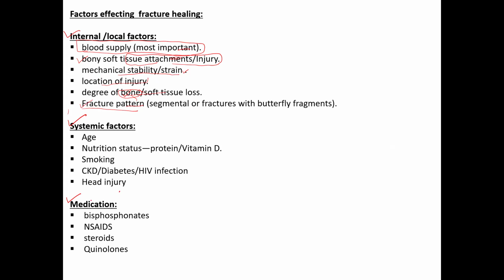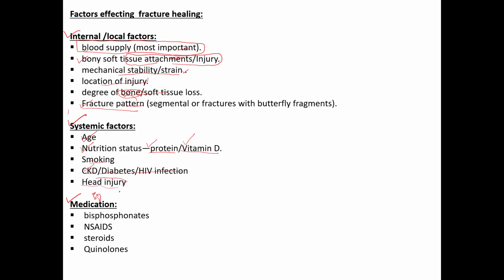Then we come to the systemic factors. First is age. In kids or the pediatric population, healing happens very easily compared to adults. Nutritional status, the main thing is protein. Protein deficiency or malnutrition gives poor healing. Vitamin deficiency, very poor healing. Smoking decreases the healing process. Patients who have chronic kidney disease, diabetes, or HIV infection, in all these patients the chances of healing slow down because the inflammatory changes happen very slowly, and the callus forming is not very healthy.